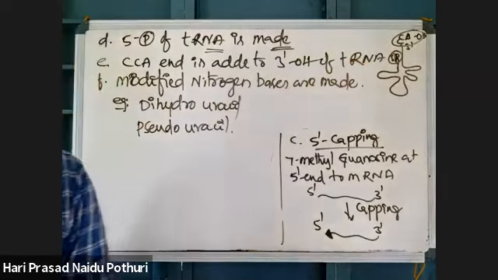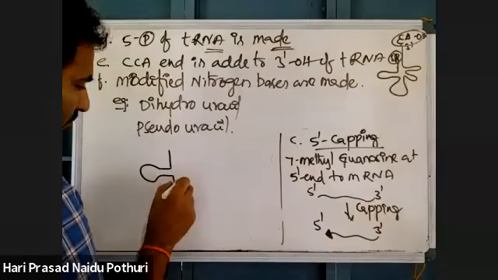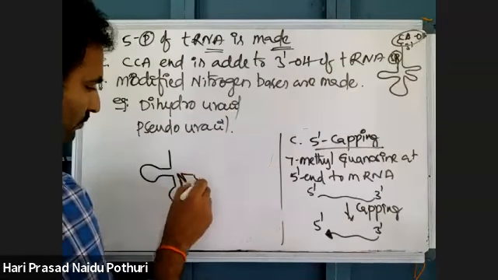Here, what does CCA mean? Normally the tRNA structure has the 5' phosphate here. This is the acceptor arm.